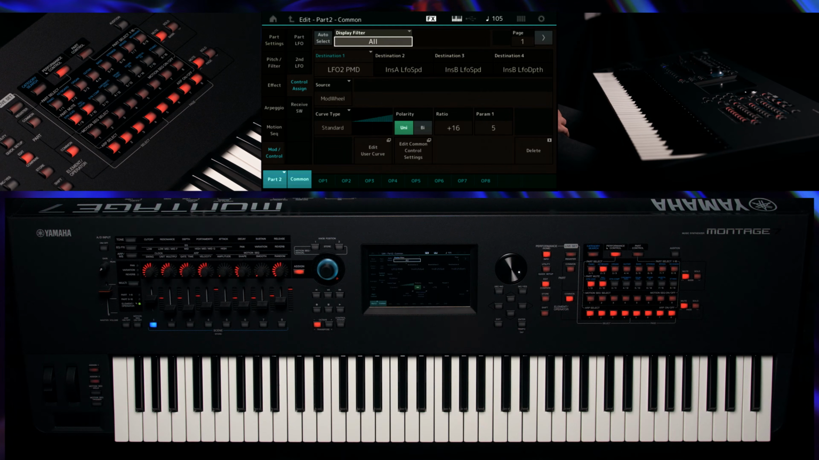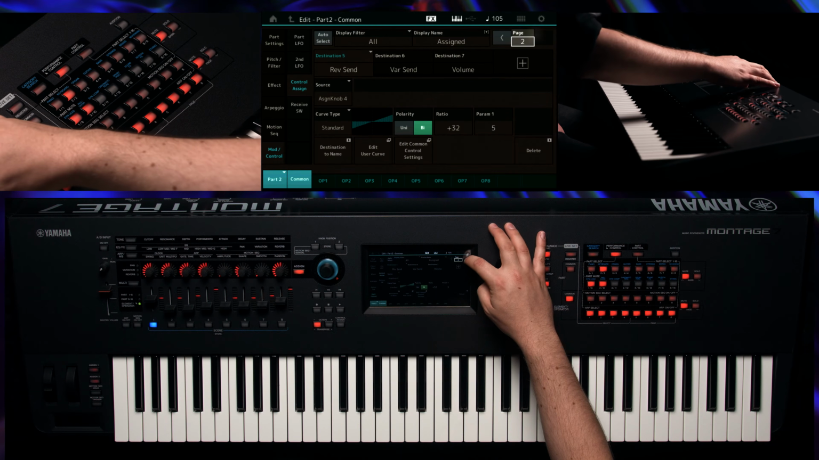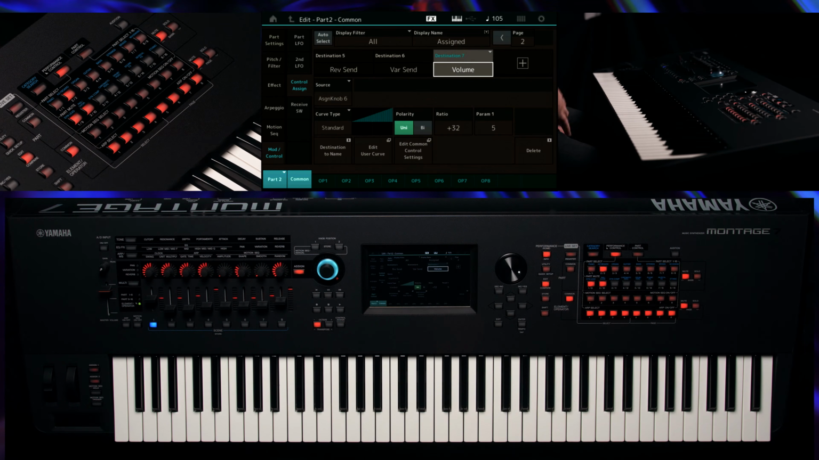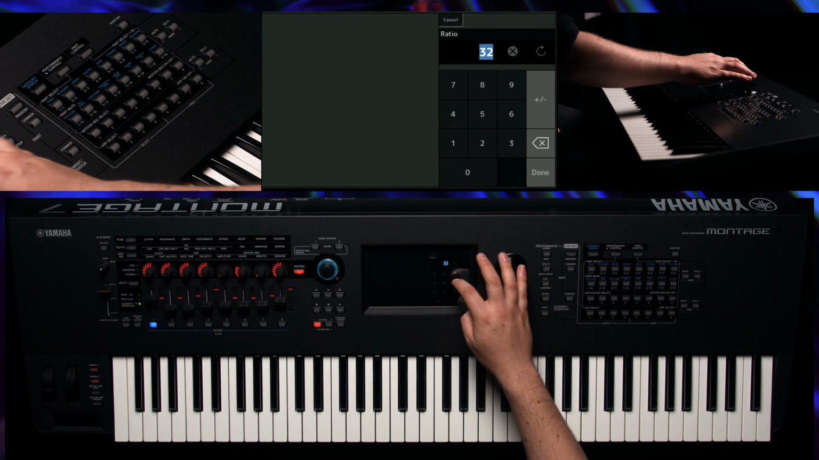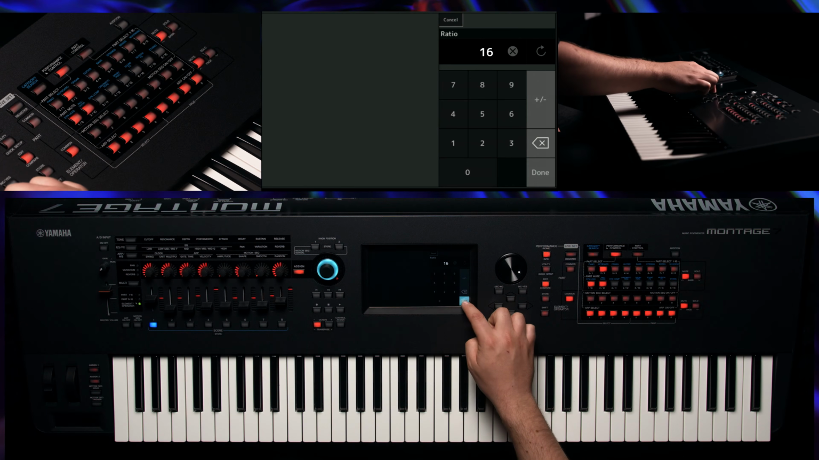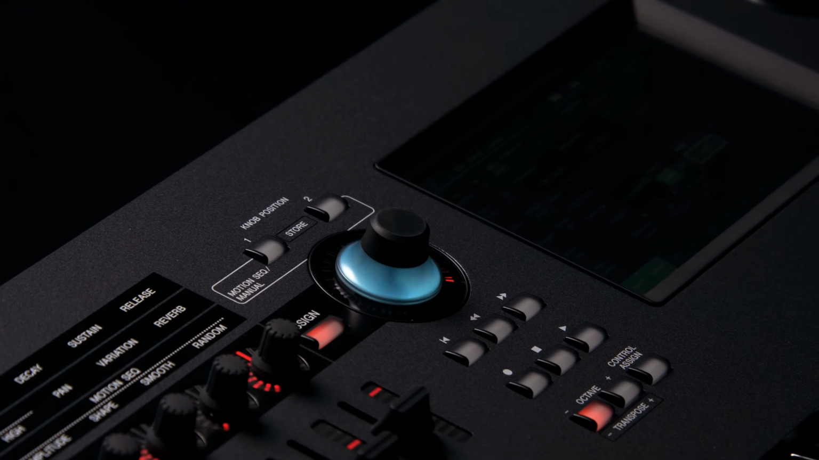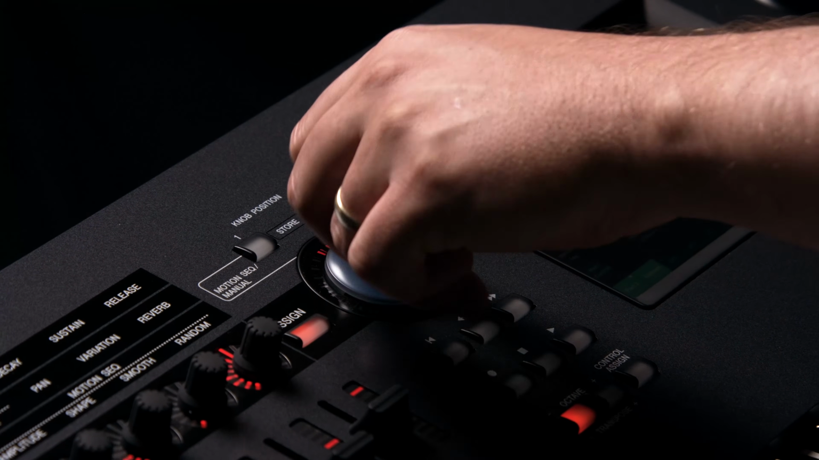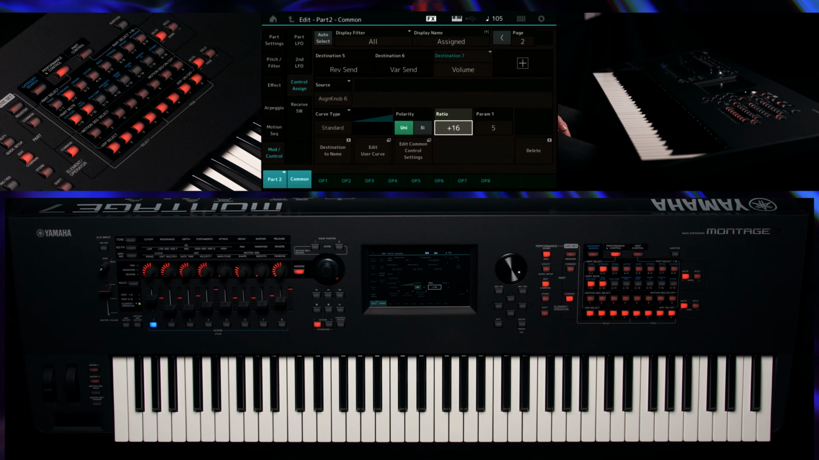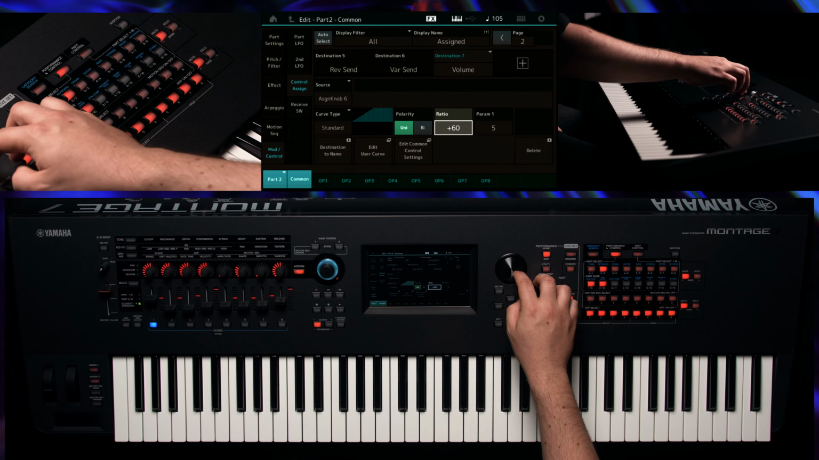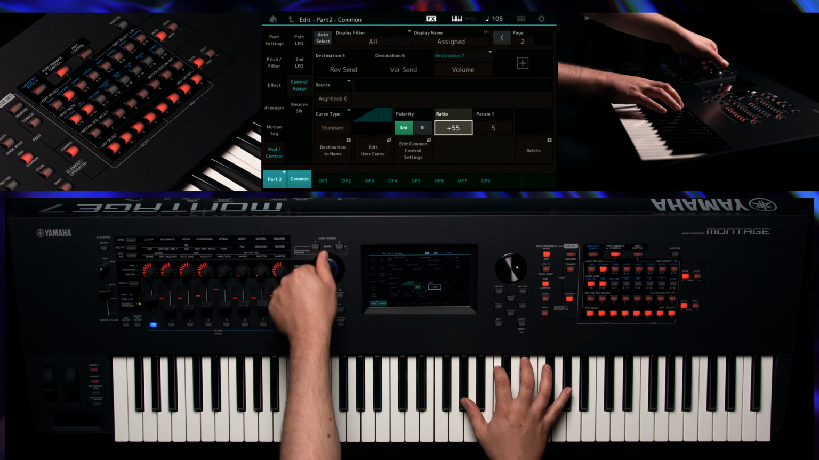Go through the pages to find the assignments to the volume. In this case, it's on page 2, destination 7. Lower the ratio to lower the maximum increase in volume while turning the super knob. Or increase the ratio to raise the volume while turning the super knob.